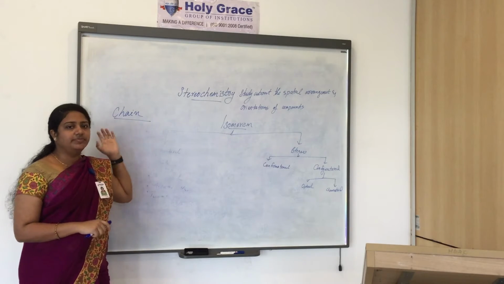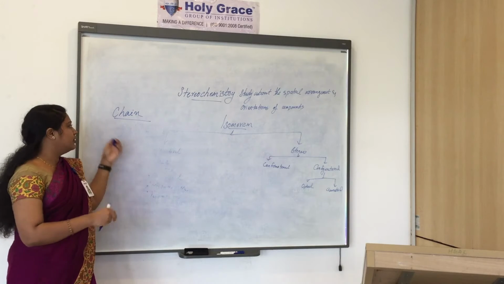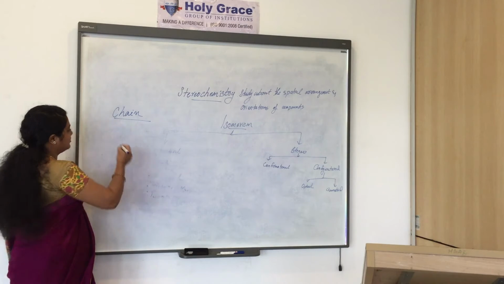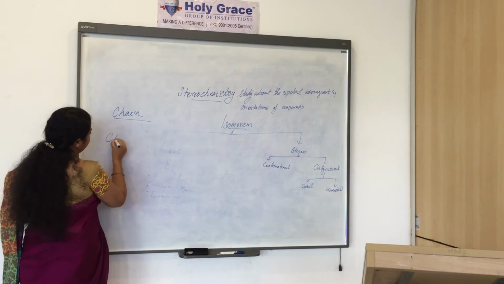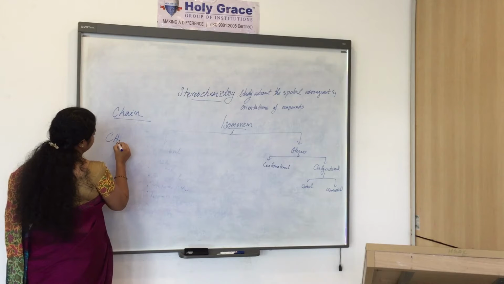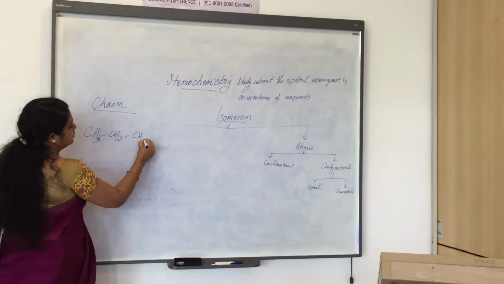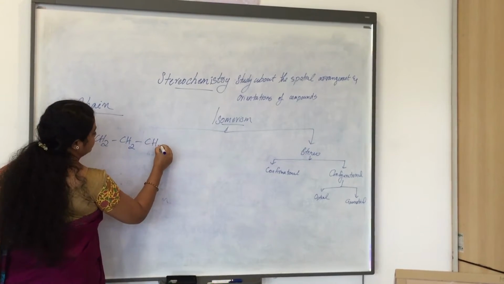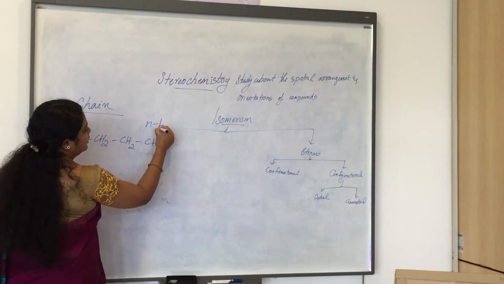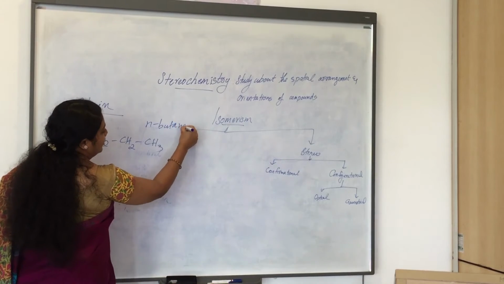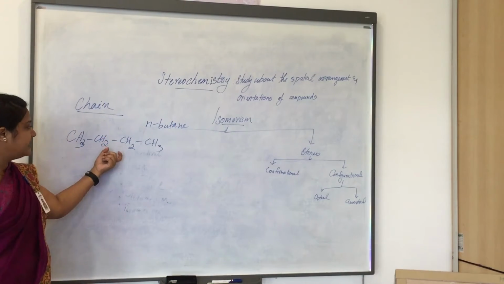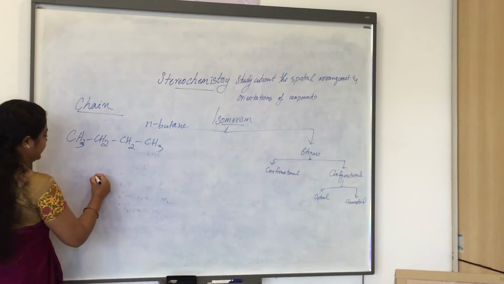We mainly deal with the long chain compounds. So, if you are taking butane as an example, CH3, CH2, CH2, CH3. This is the normal butane,